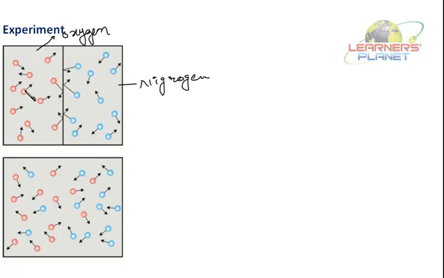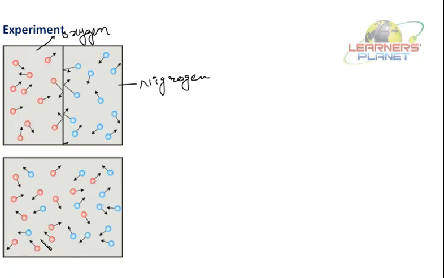Now, what is happening? These particles are in random motion. They are moving away in all the directions. Nitrogen particles are also moving. Now they are hitting the partition also, both ways. Now if this partition is removed, then what will happen? They'll diffuse into each other.